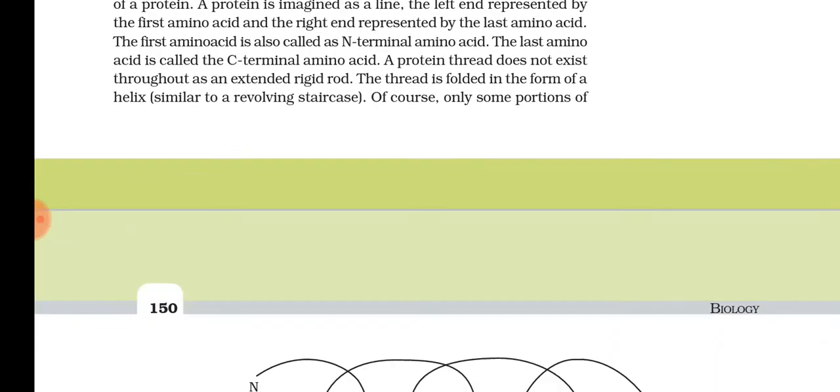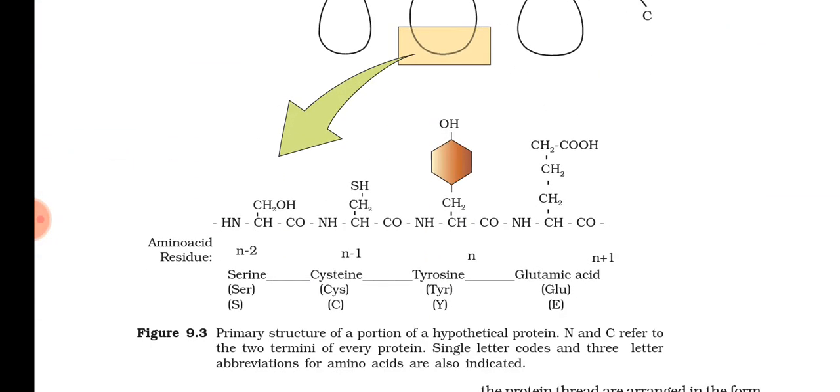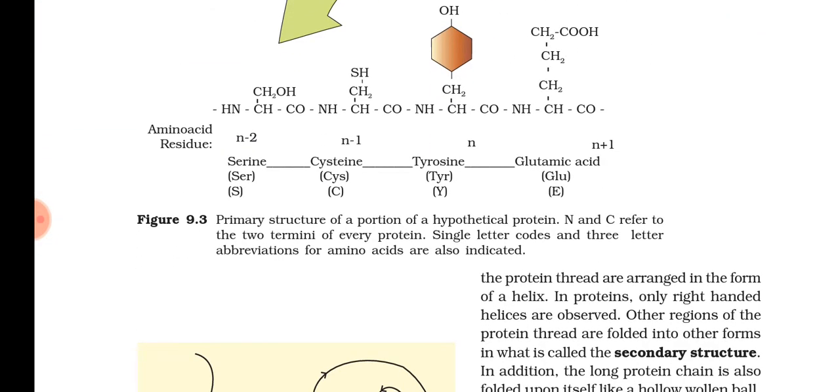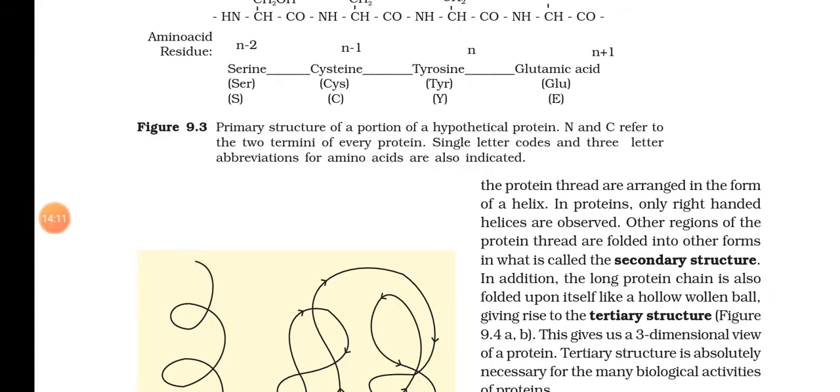the helix. This folding and some other parts of the proteins are arranged in the form of a certain helix. So the folding of the polypeptide chain in its own axis, how they are arranged, some form a helix, some form a zigzag arrangement.